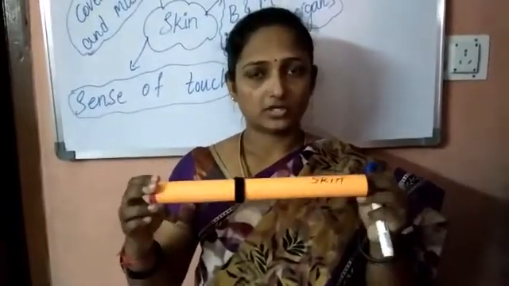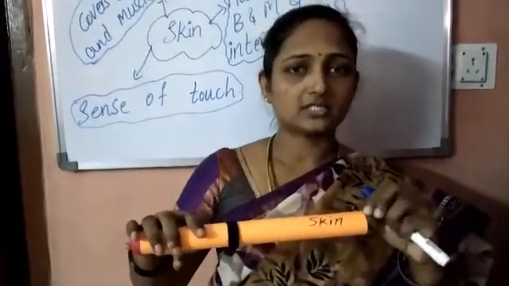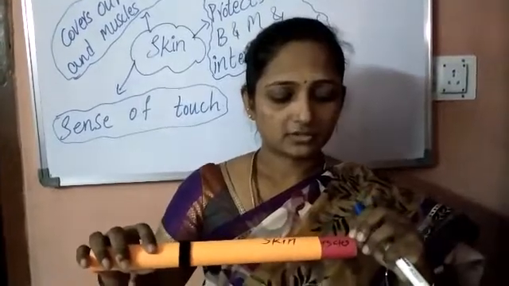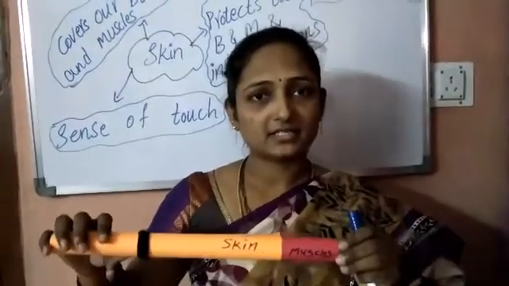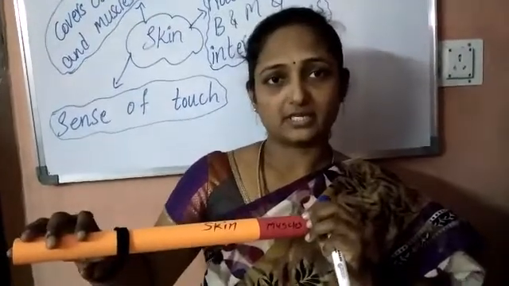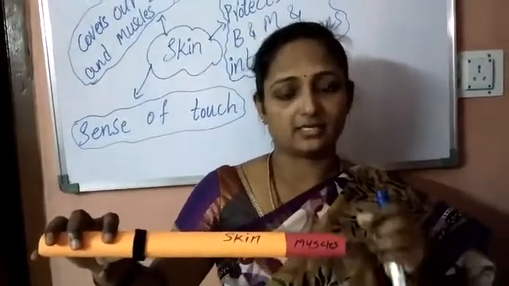And inside this, now let us see what is present. Muscles are present. So muscles are surrounded by the layer skin.